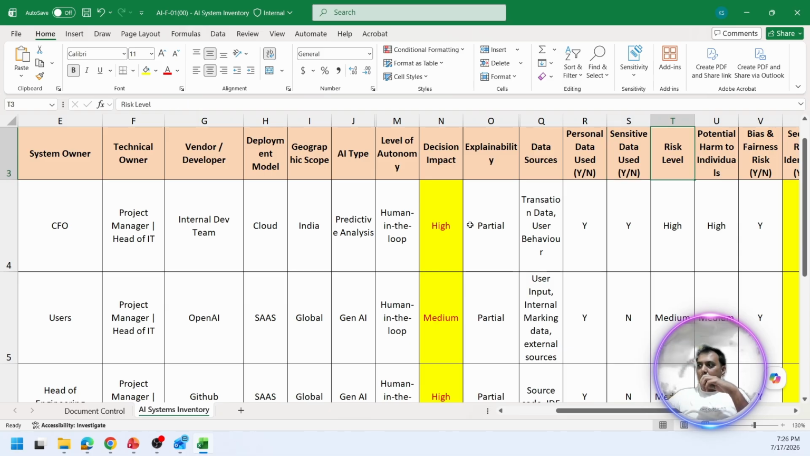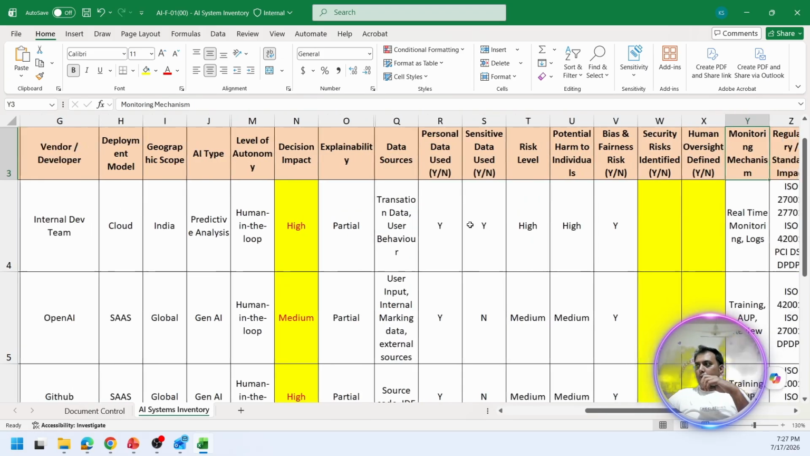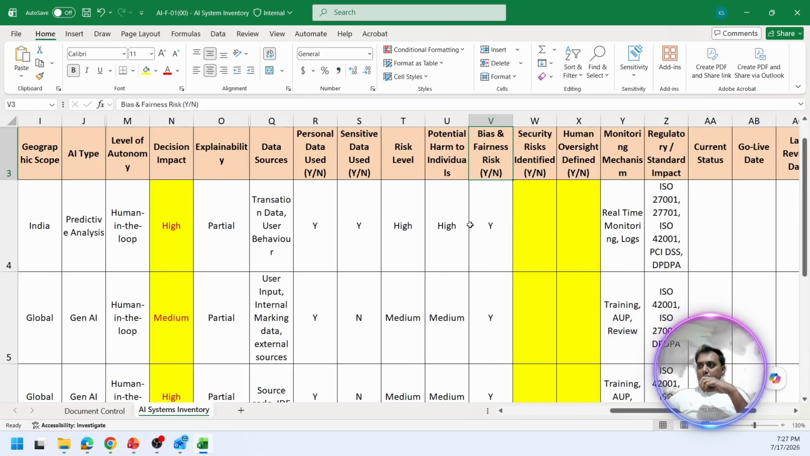Risk level, whether it is high, low or medium, whether it is going to harm individuals, yes or no, and in what sense, whether it is going to be a high potential harm or a medium potential harm, what level it is. Whether we have considered bias and fairness risk, yes or no. Security risk has been identified, yes or no. Human oversight, whether we have identified that, yes or no. What kind of monitoring mechanism we have, or we can specify what monitoring we have, and what regulatory standards it is going to impact.